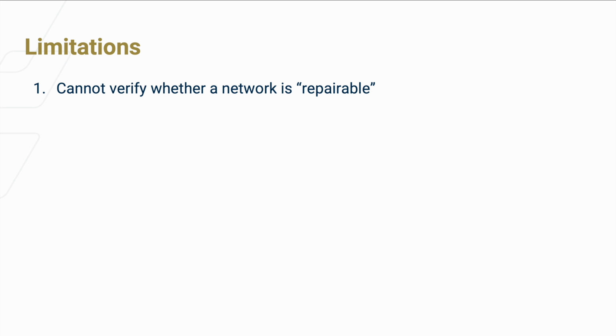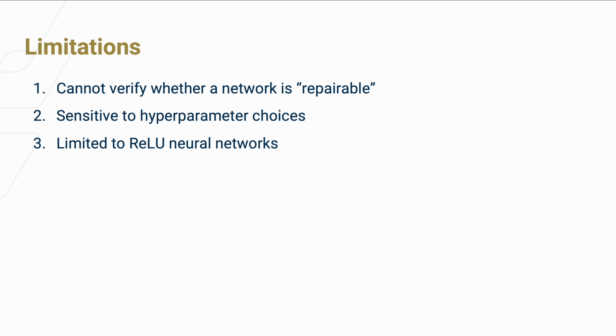So our method has three main limitations. First, we cannot a priori verify whether a neural network is repairable. For example, it may be the case that there exists no policy that can make the car drift safely in between two cars. We won't know before attempting to solve the problem. Second, like all neural network training methods, the performance of the method is sensitive to hyperparameter choice, like network size, initialization, or learning rate. And third, because we're working with hybrid zonotopes, the method is limited to ReLU neural networks.